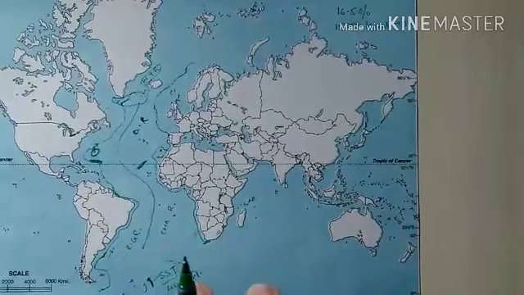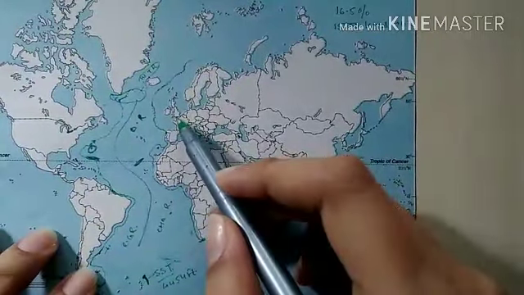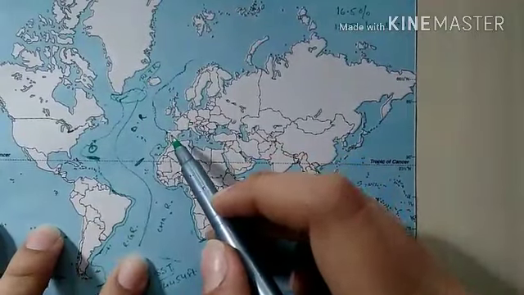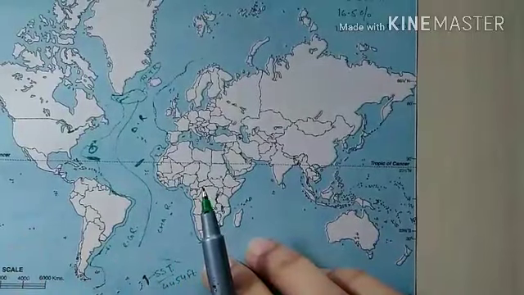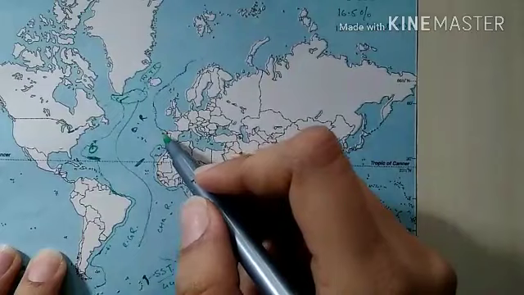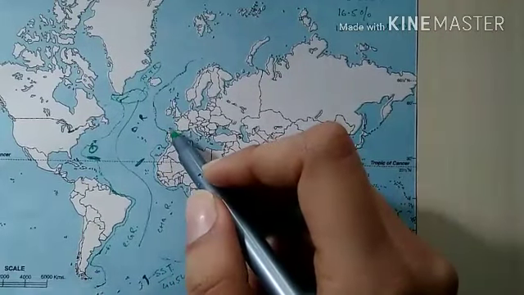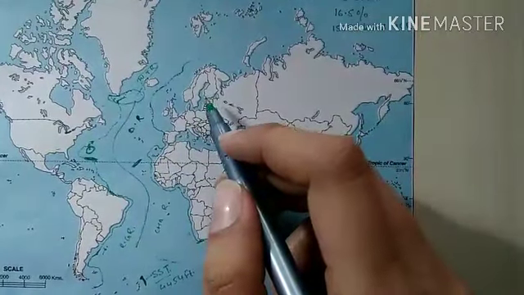Then we will have English Channel here. Then we will have Strait of Gibraltar. Okay, we will have Bay of Biscay. So these are found on the European side.